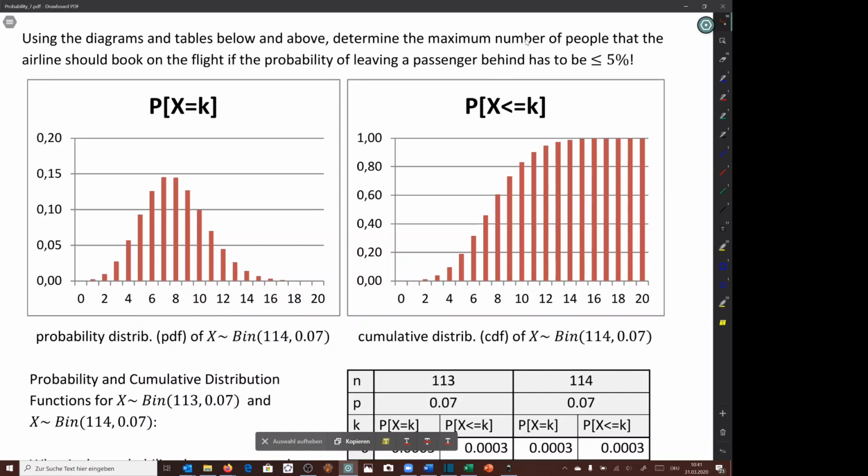We need at least 4 passengers to show up. Well, 3 passengers or less, we see that here. Oh, that looks tight. Well, we can sum it up also here, which means it's the sum of these 4 actually, so that may be 5% or not. We have to look at a table to know that more correctly.